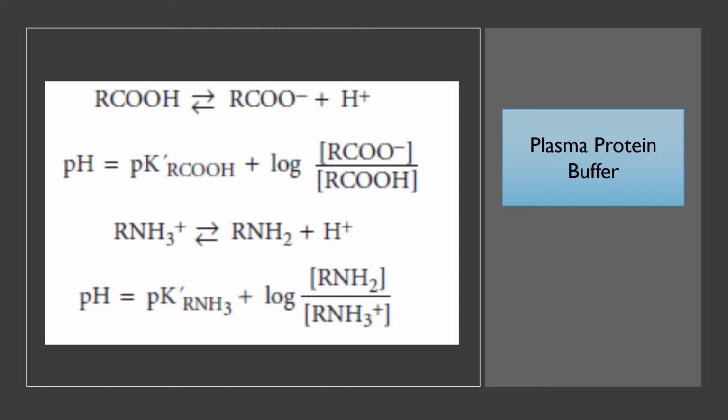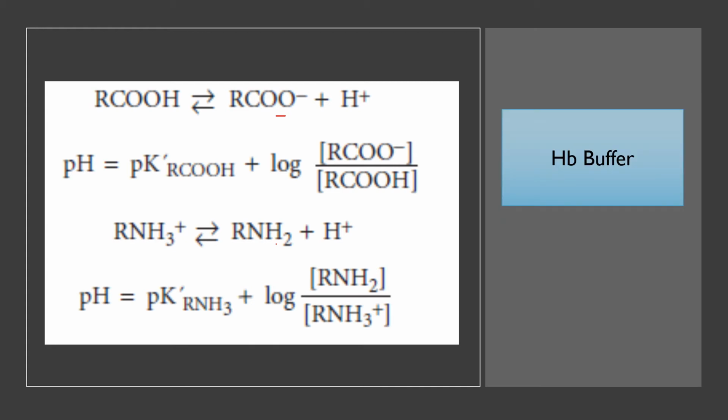Now first are the plasma protein buffers. These plasma proteins are very effective for both extracellular and intracellular fluid, because both their free carboxyl and free amino groups dissociate. We can see the carboxyl and the amino groups can dissociate, and they can prove a very effective buffer, especially for the intracellular fluid.